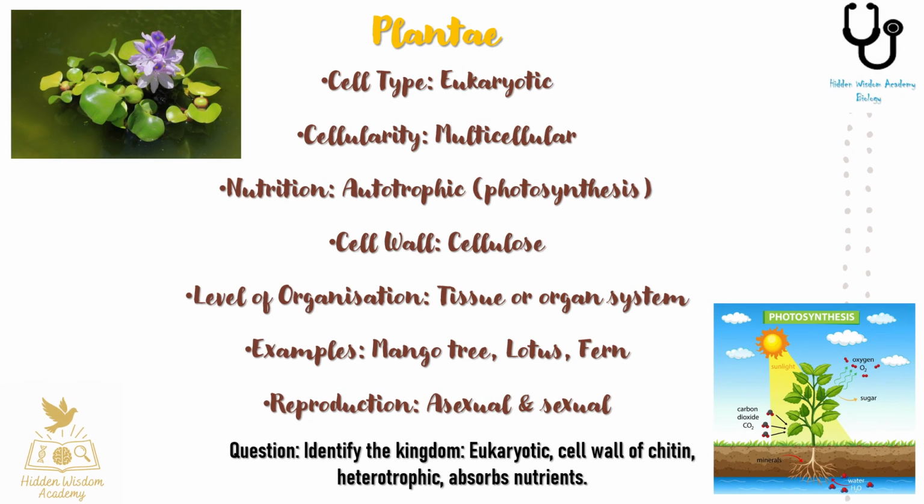Now let's talk about Plantae. Plantae are eukaryotic and multicellular organisms that produce their own food through photosynthesis. Their cell walls are made of cellulose, giving them strength and structure. They show tissue and organ-level organization and are primary producers in every ecosystem. Examples include flowering plants like mango trees, water plants like lotus, and non-flowering plants like ferns. They reproduce through both asexual methods like vegetative propagation and sexual reproduction involving seeds or spores.